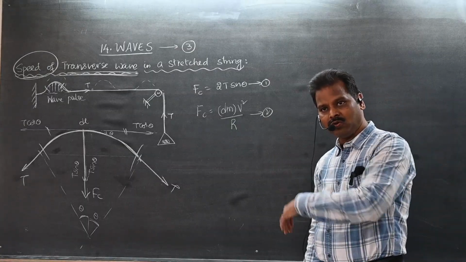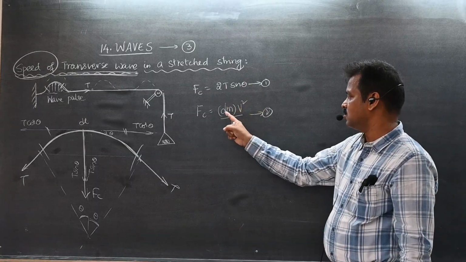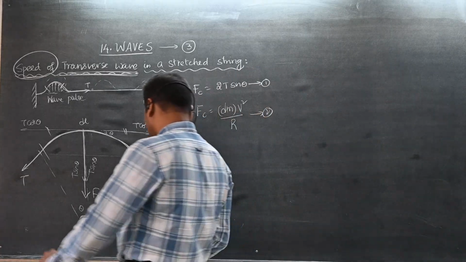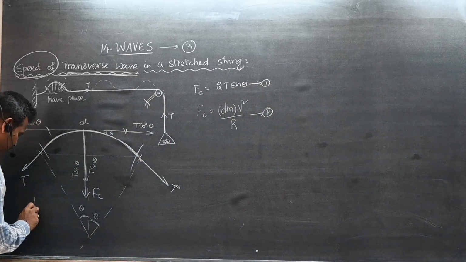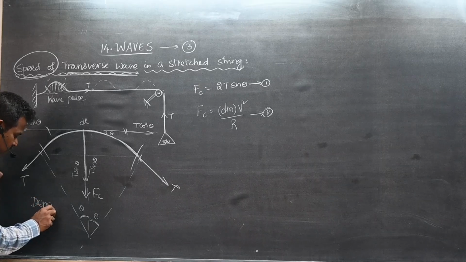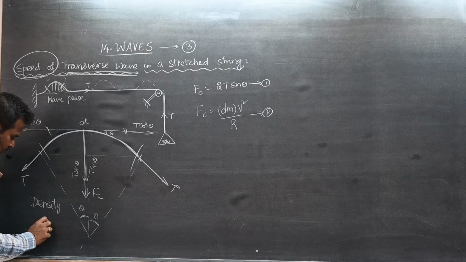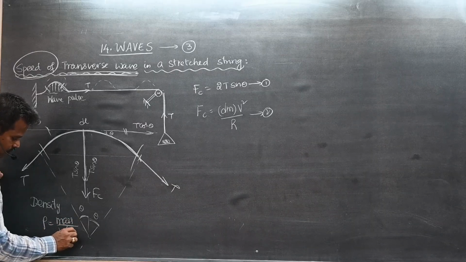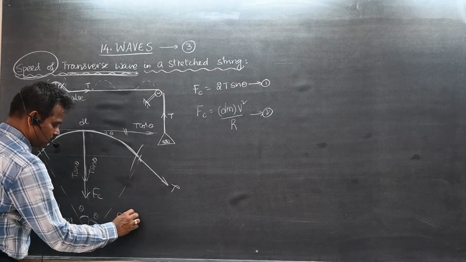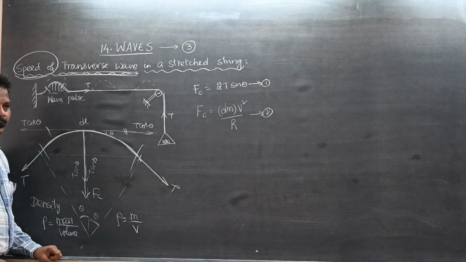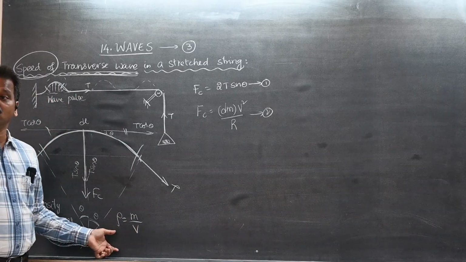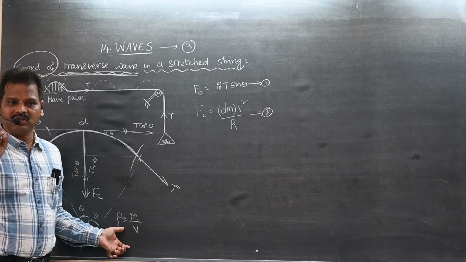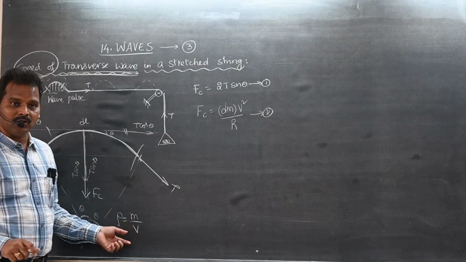Can I equate these two? 2T sin theta is equal to dm v square by r. Can I write like that? Okay. Students, we have studied about density. What is the density term? Mass by volume. So density is equal to mass by volume. This is called volume density also. Even though it is not mentioned, generally density means volume density.